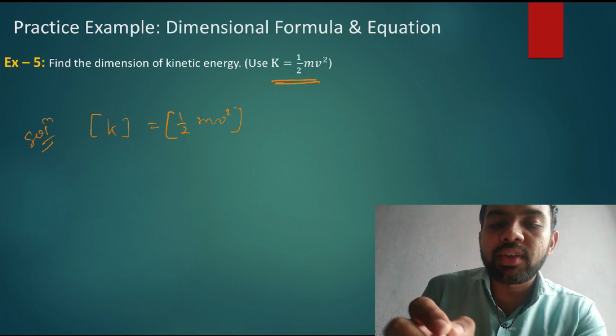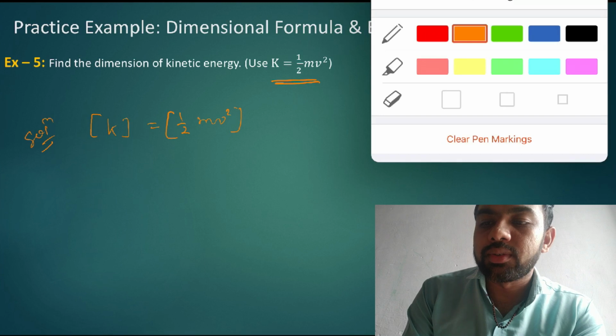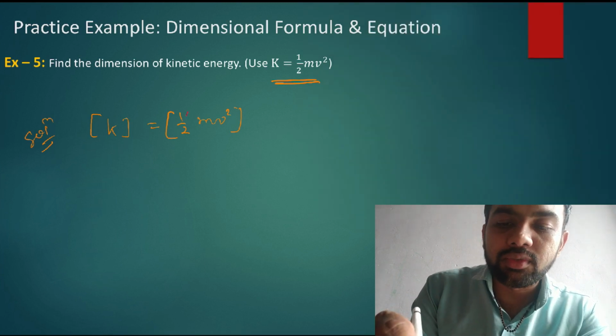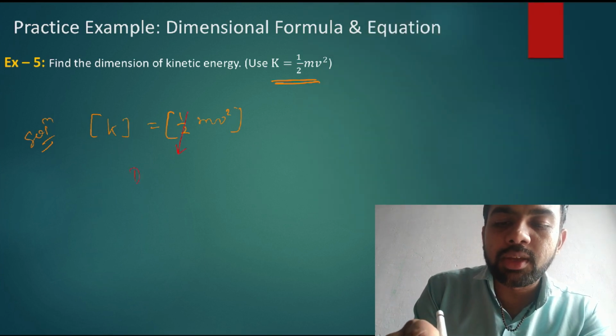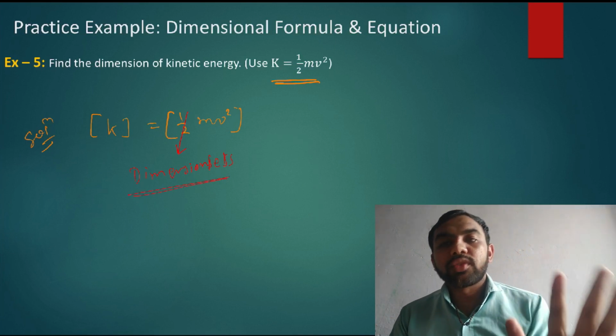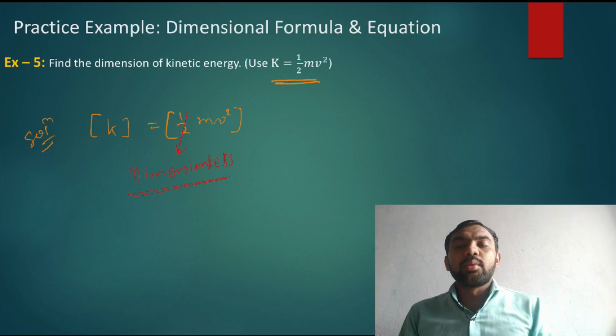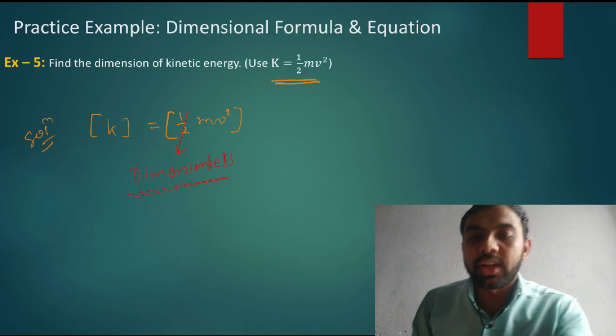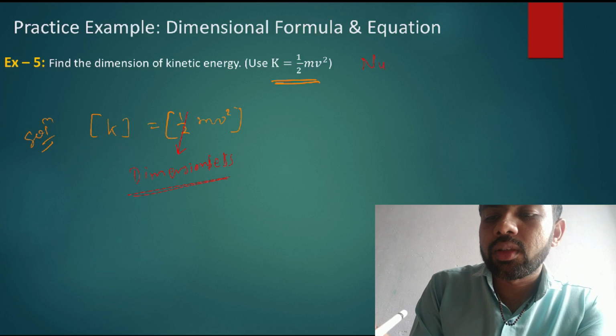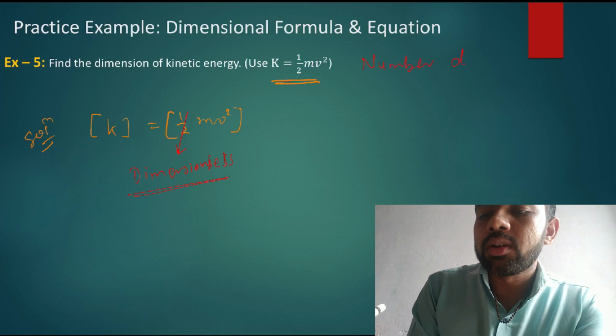So the 1/2 in 1/2 mv square is dimensionless. Write down this note: a number does not have any dimension.